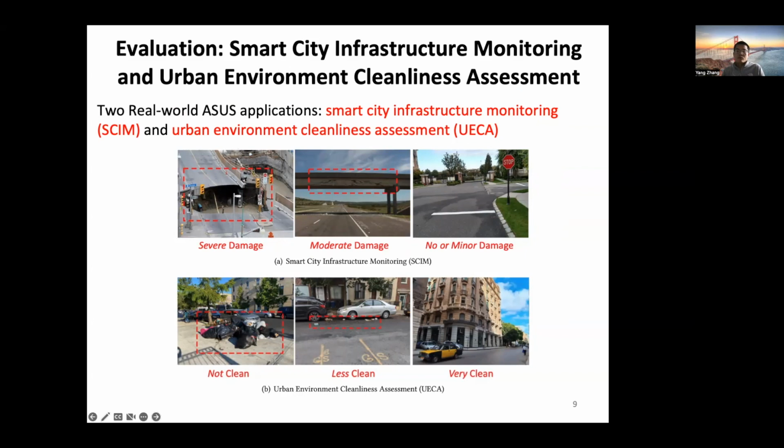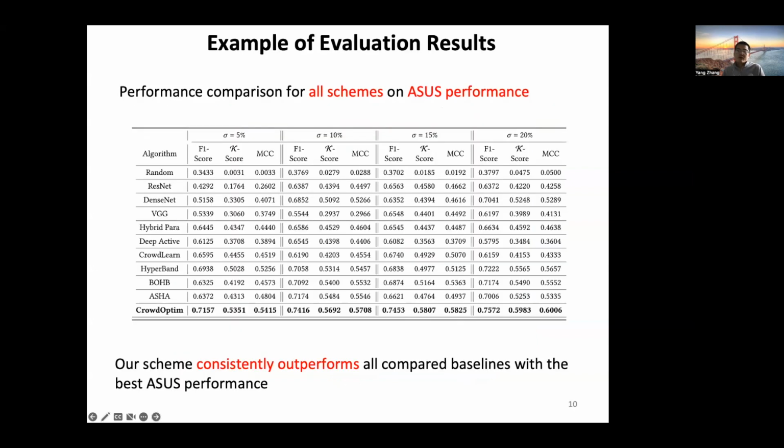In our experiment, we evaluated the performance of the CrowdOptim framework on two real-world smart urban sensing datasets, which are smart city infrastructure monitoring and urban environment cleanliness assessment. In both applications, the physical status of the urban environments has been classified into 3 different classes. We show an example of our evaluation results, where we vary the ratio of the studied images that are sent to the crowdsourcing systems to collect crowd labels. We also compared our CrowdOptim with a rich set of AI and hyperparameter optimization baselines.